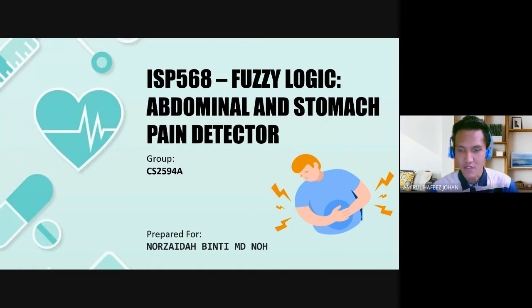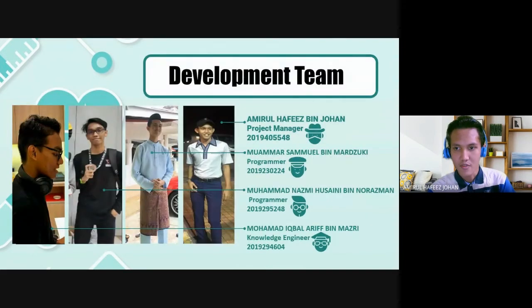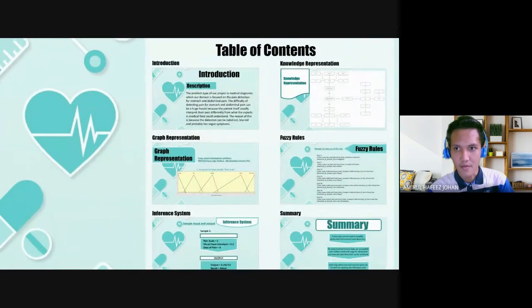We are from CS2594A. We are now presenting the abdominal and stomach pain detector. This is our development team: Amirul Hafif bin Johan, me as the project manager, Muhammad Samir bin Marzuki as our programmer, Muhammad Nazmi Husaini bin Razman as our programmer too, and finally Muhammad Iqbal bin Mazri as our knowledge engineer. This is our table of content.